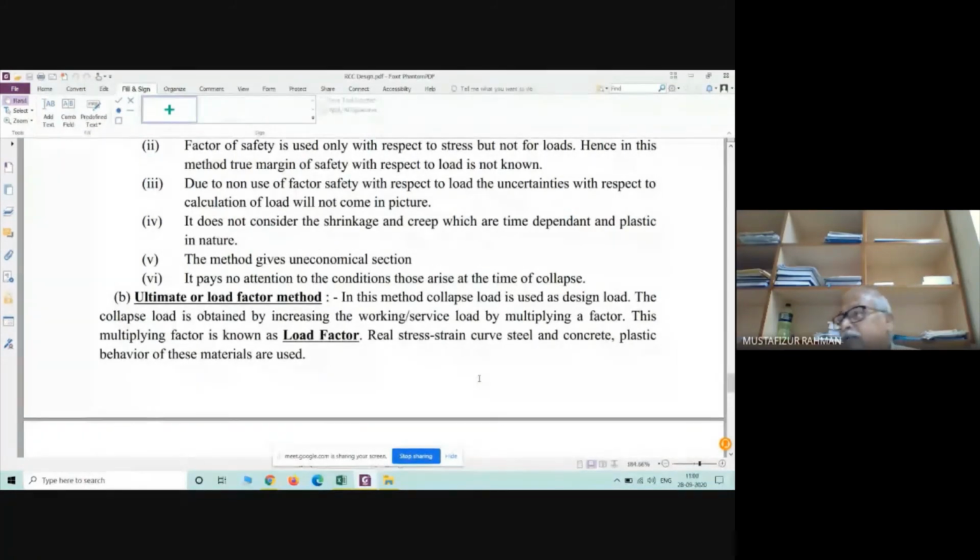So in ultimate load method, what is done? What was said previously is that with respect to load, no factor is utilized. Only with respect to stress of the material, a factor is utilized. That factor is factor of safety. In ultimate load method, what is done? The ultimate stress, whatever we had got in working stress, where we divided the ultimate stress by factor of safety, in ultimate load method, the factor of safety